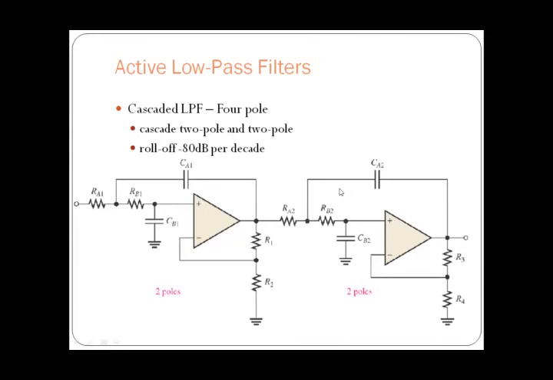If we want to build a fourth order low pass filter or 4-pole low pass filter, then we cascade two 2-pole low pass filter circuits. Here you can see this is a 2-pole low pass filter circuit, and this is also a 2-pole low pass filter circuit, which are cascaded. The output of the first low pass is given to the input of the second low pass. Then the roll-off rate is minus 40 dB plus minus 40 dB, which is minus 80 dB per decade.